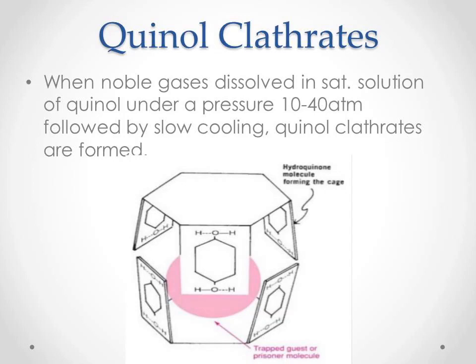Now here hydroquinone forms a cage molecule and one of the argon, krypton or xenon molecules gets captured within the cage of this hydroquinone molecule.